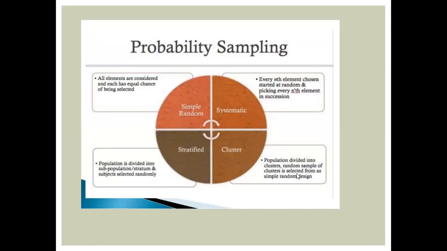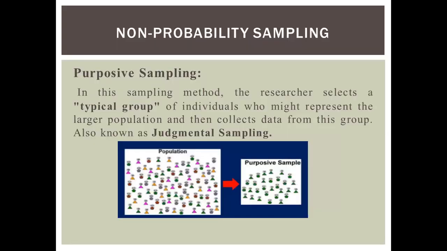simple random sampling or systematic. In stratified sampling, the population is divided into subpopulations, or strata, and from these strata subjects are selected randomly through simple random sampling or other systematic random sampling. That is all about probability sampling, which we discussed in the previous lecture. Today our topic is non-probability sampling and its types.